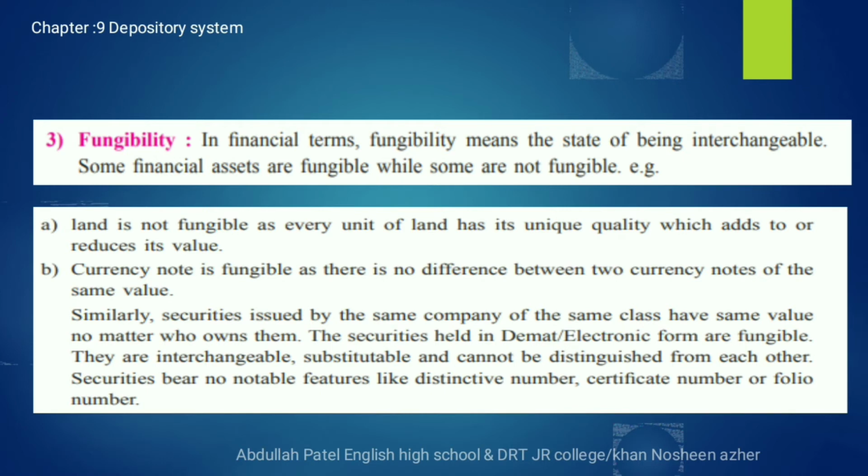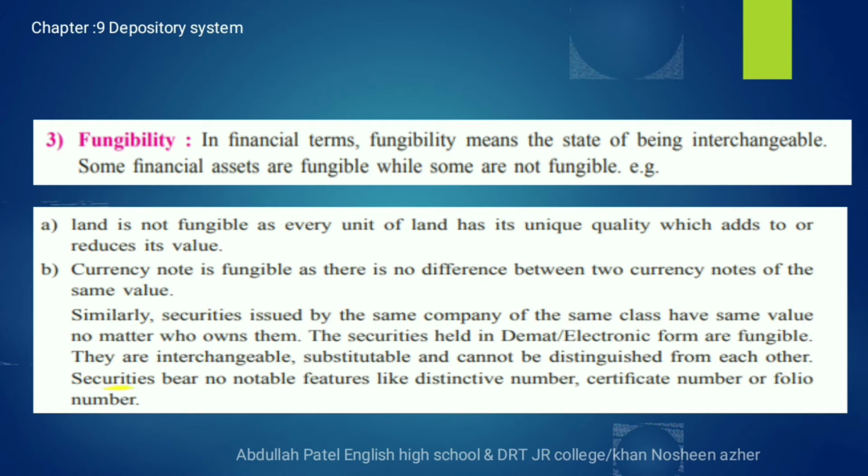It doesn't matter who is the owner of the security. So the security held in demat and electronic form is called fungible in nature. They are interchangeable. Substitutes cannot be distinguished from each other. That means there is no difference between one security and another. There will be equality with the word fungibility.